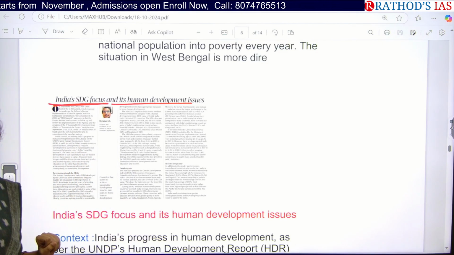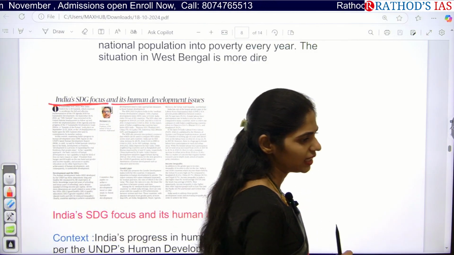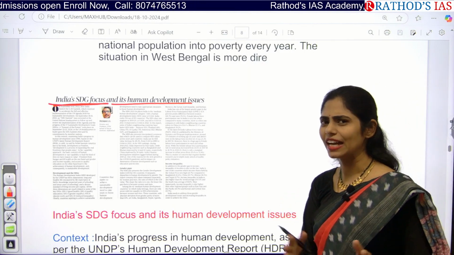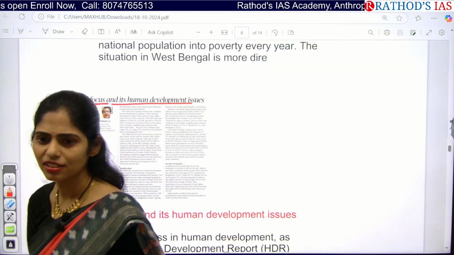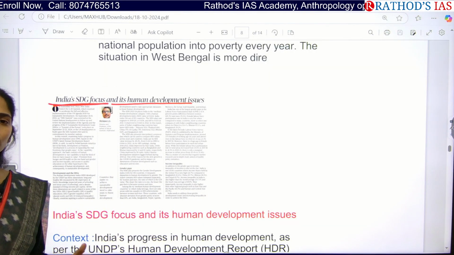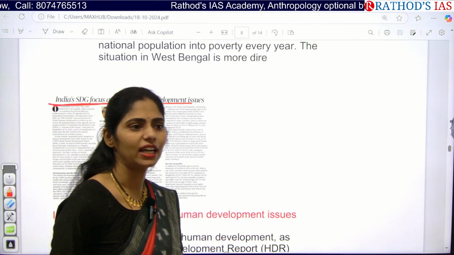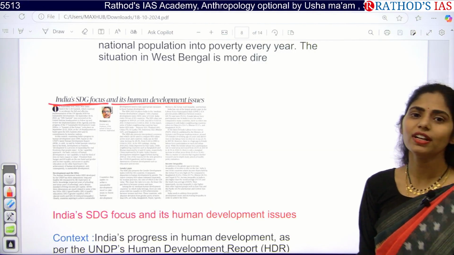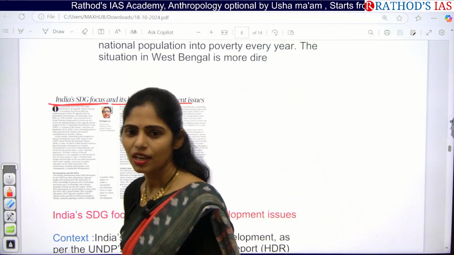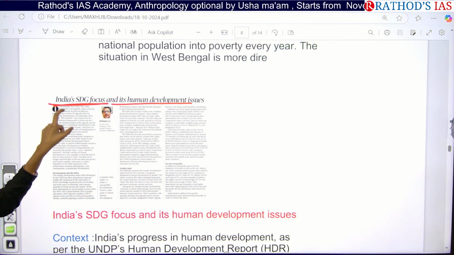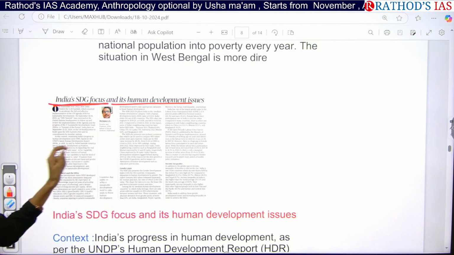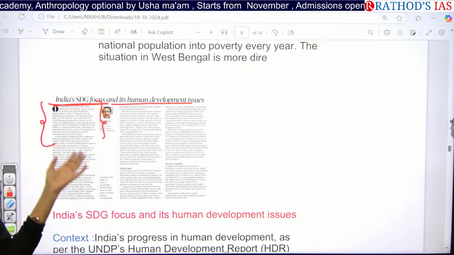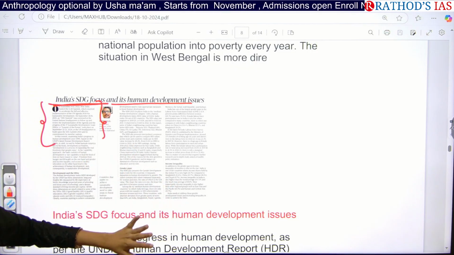Even yesterday's report, the Global Hunger Index, said that we have SDG 2. What is this SDG 2? Zero hunger. What category is India placed in in the Global Hunger Index? Severe category. There are 42 countries across the world placed in this severe category, and it is very difficult for those countries to achieve zero hunger by 2030. Because of this, SDG focus and human development are in the news now. Apart from this, you have to see the Human Development Report released by the United Nations Development Program as well. So you have to connect these two things.